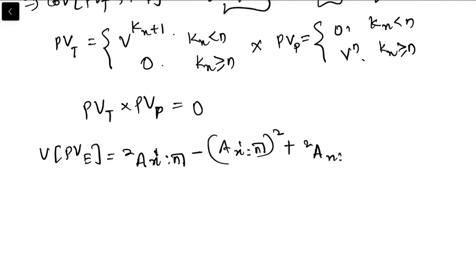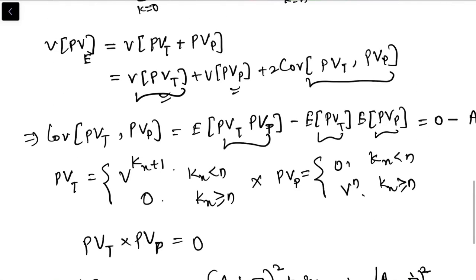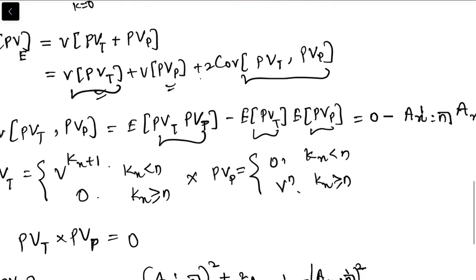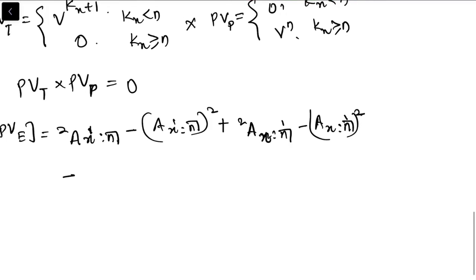2ax, so this is (x n dash minus ax n dash) whole square. This is for the pure. Now minus, as you can see here, this is plus 2 covariance, right? And the covariance is negative. So this is negative 2ax dash n times ax dash.